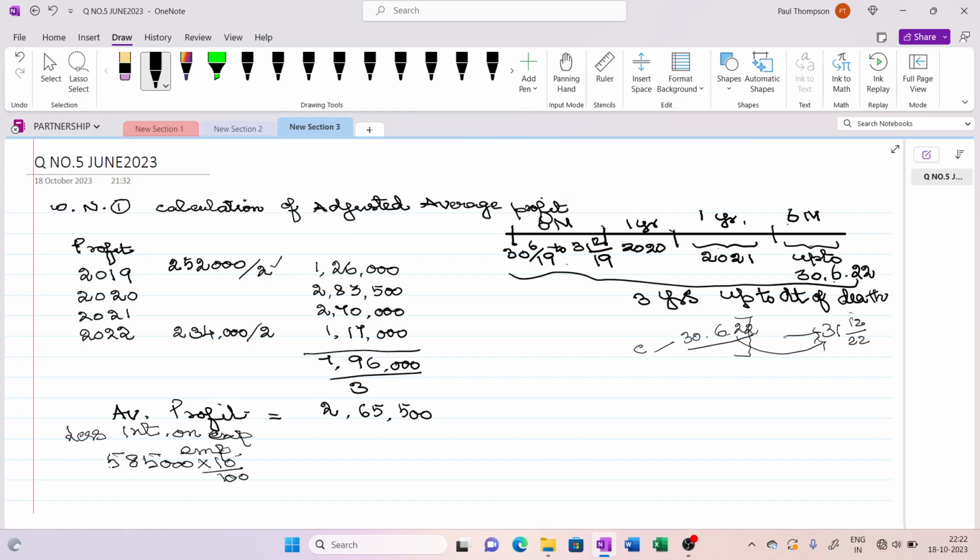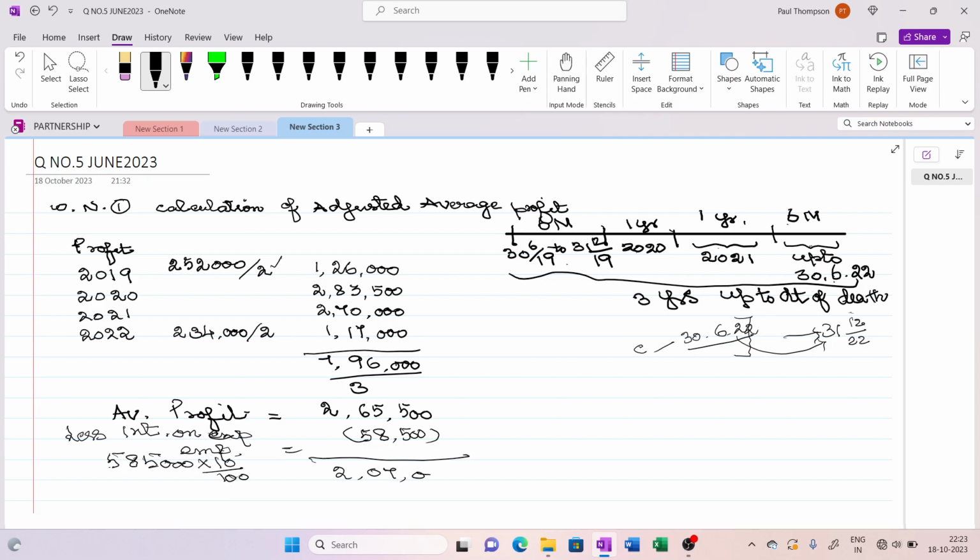So we have to reduce 58,500. From this we have to subtract the interest on capital employed, so that comes to 2,07,000.